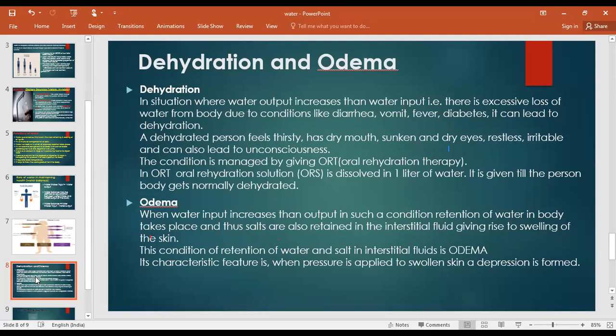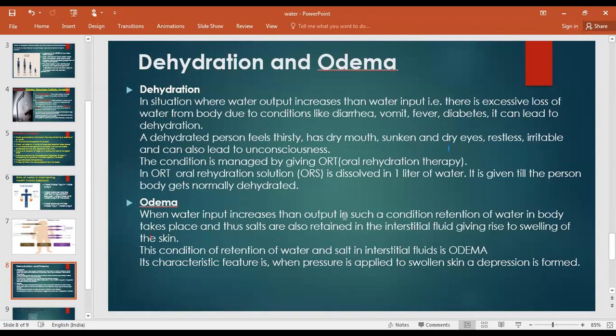Next we have edema. Edema is a disease when we have lots of water in our body, more than the body needs. What happens in edema? There is some swelling of the skin. If you press the swollen skin, a depression is formed. This disease is known as edema.